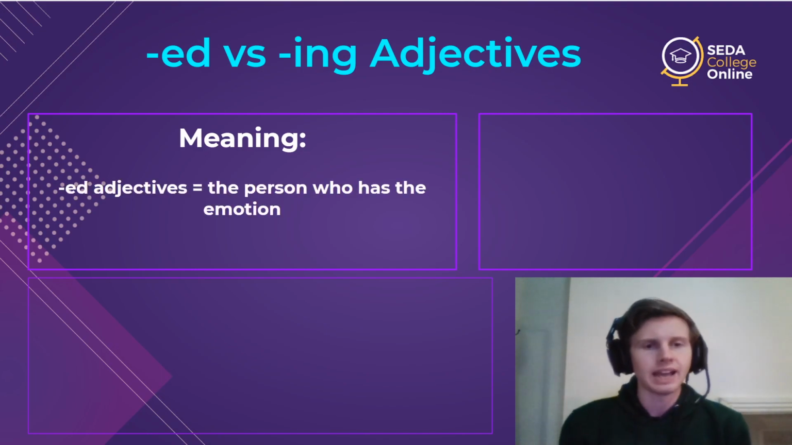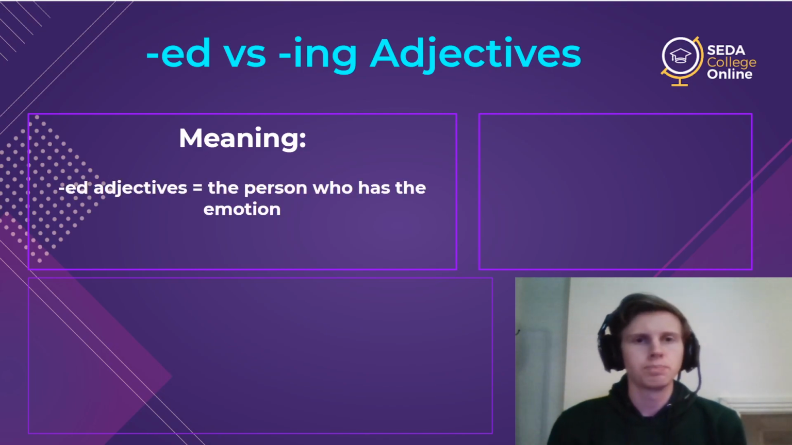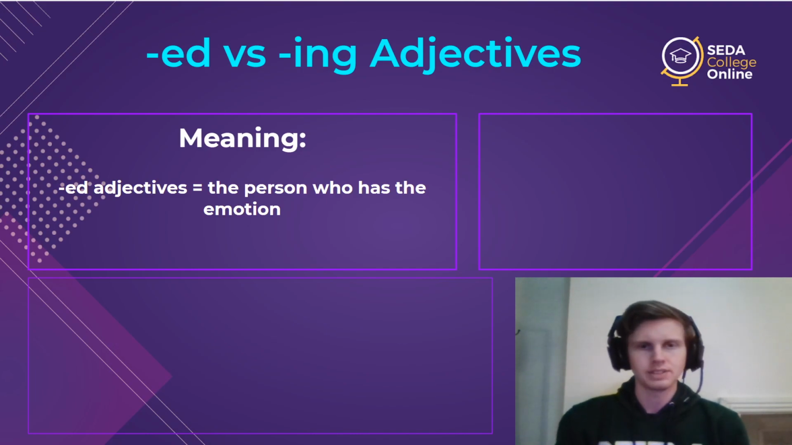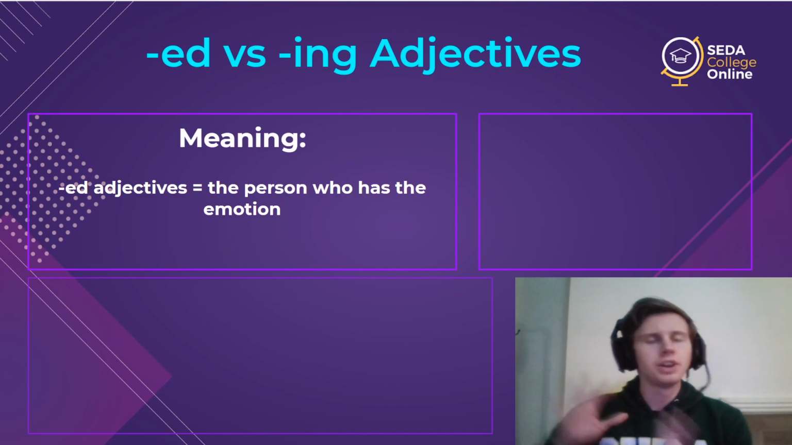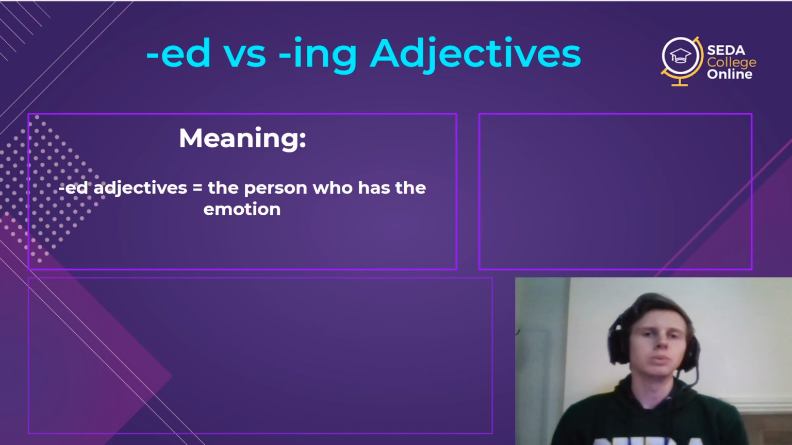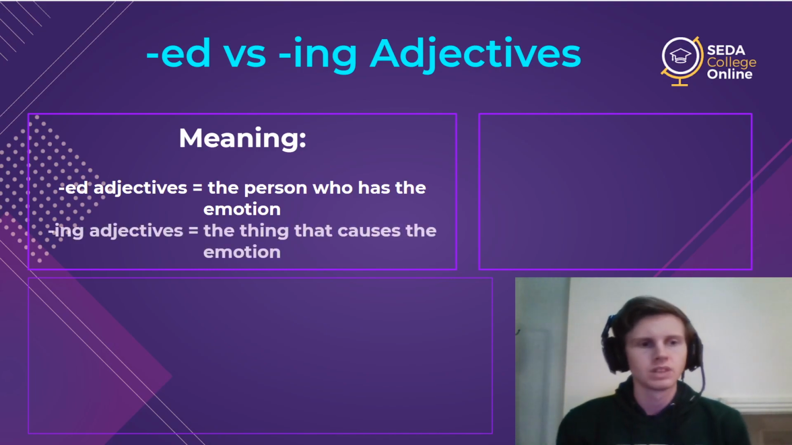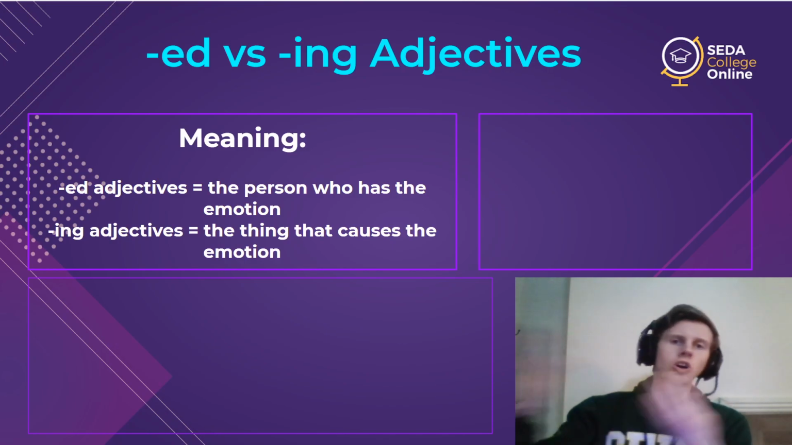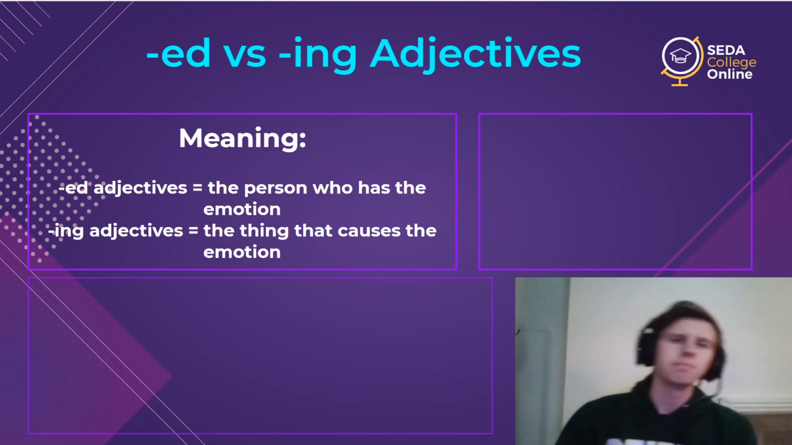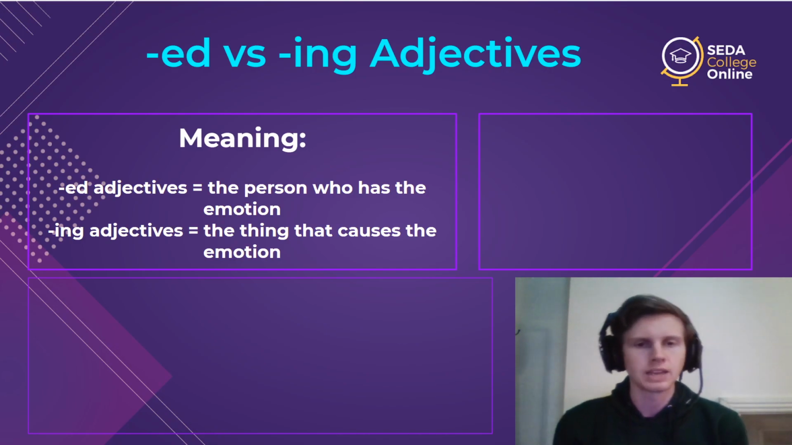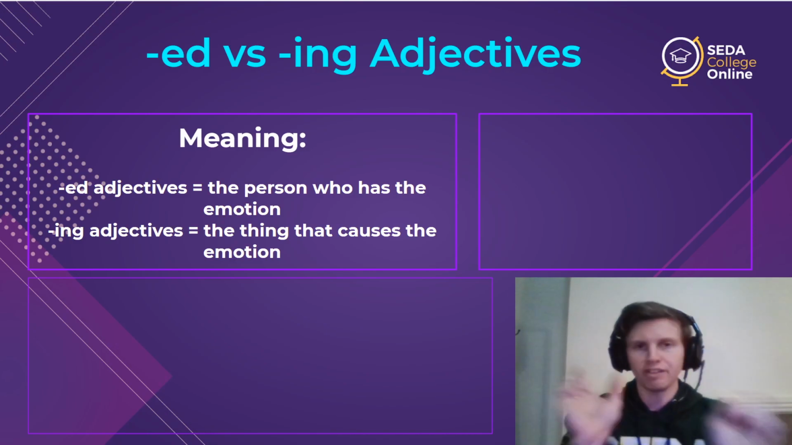Well, ed adjectives represent the person who has the emotion. That's what I'm talking about, my feeling or another person's feeling with ed adjectives. Ing adjectives, on the other hand, are the thing that causes the feeling. It's the thing that makes me feel this way. And so there are many adjectives that have both.